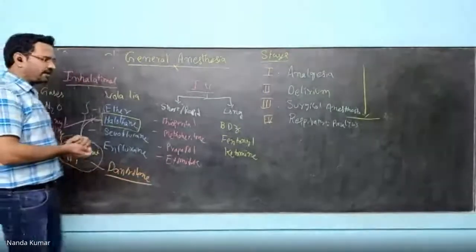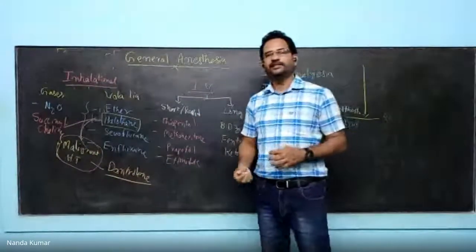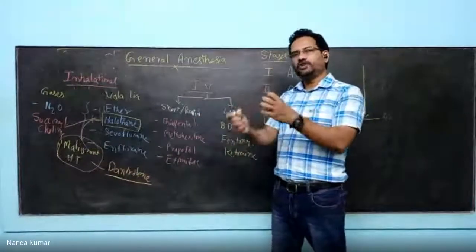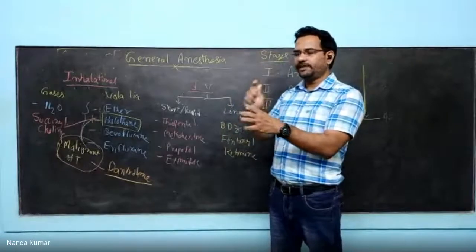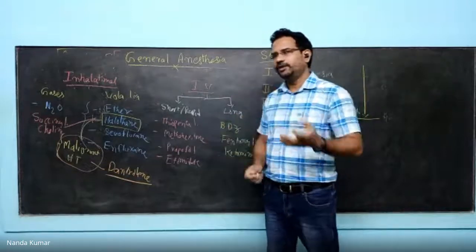Now, what is this dantrolene? Dantrolene is a ryanodine receptor inhibitor. Ryanodine is a receptor which is present on the sarcoplasmic reticulum. When that receptor is inhibited, calcium will not get released from the sarcoplasm. What is the job of calcium?